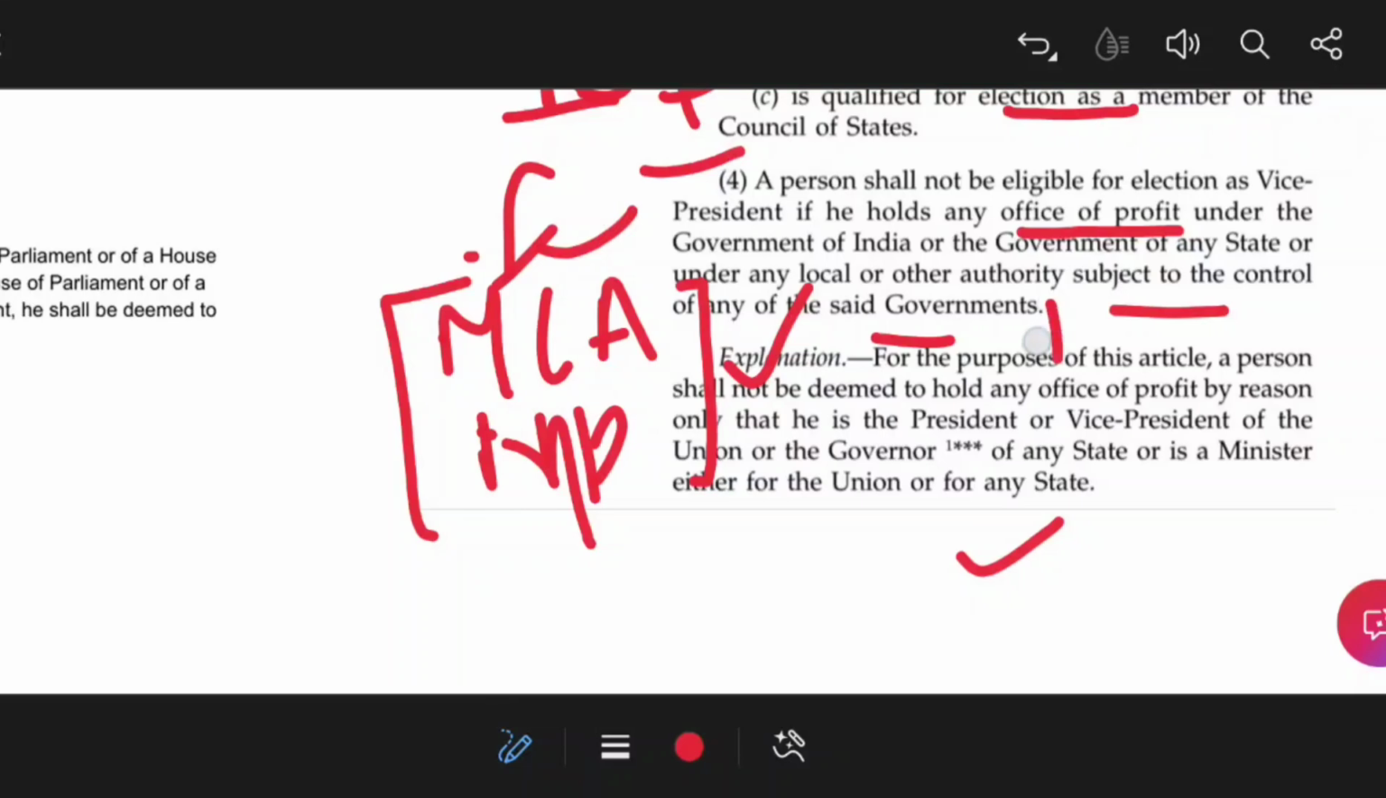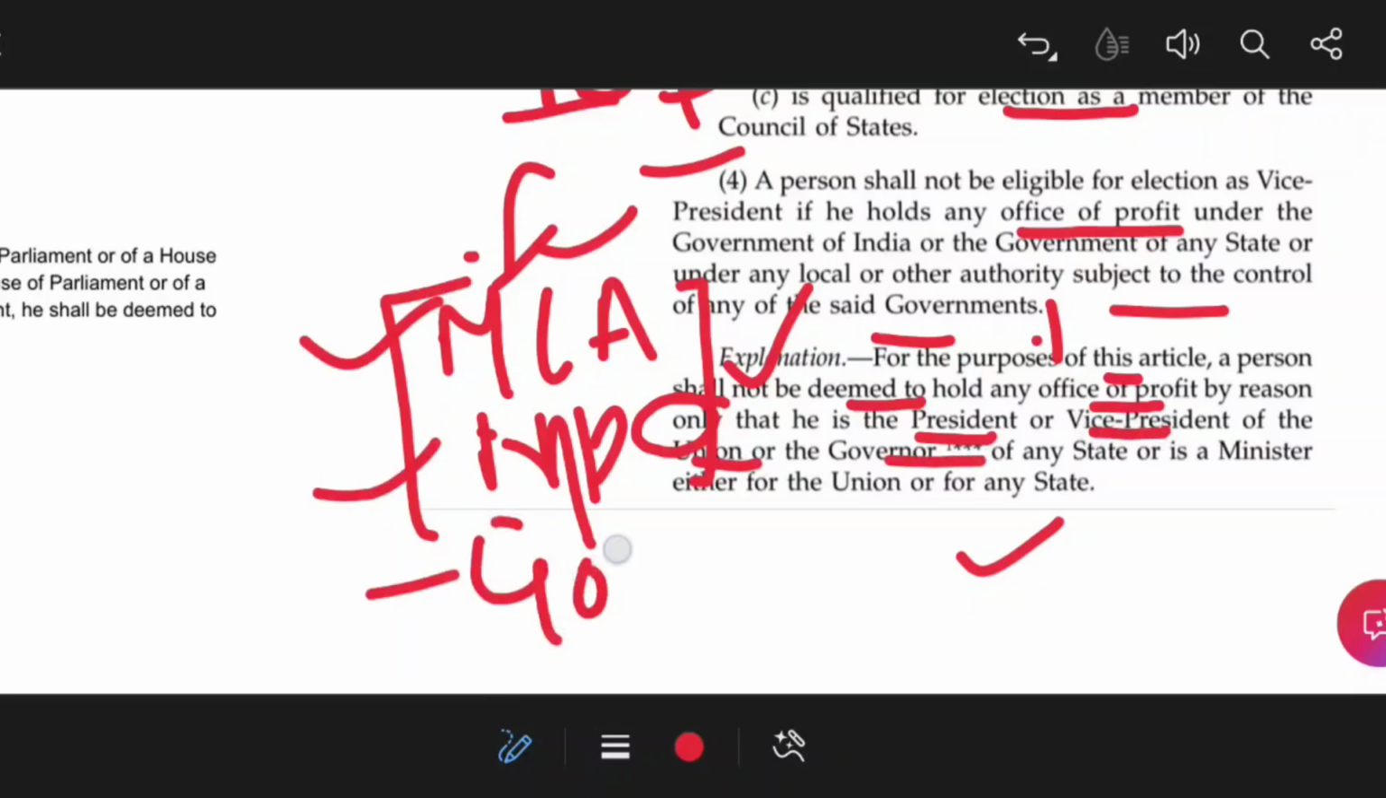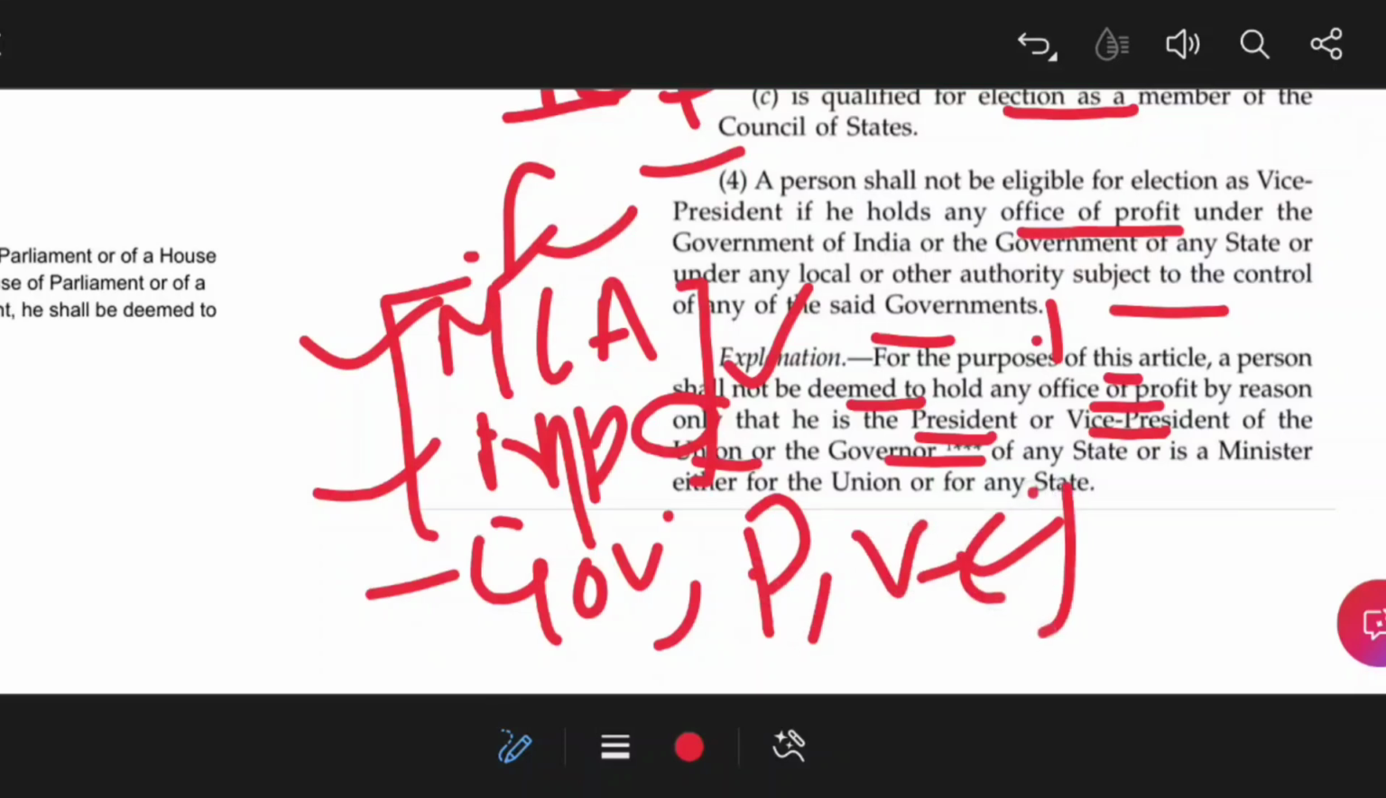Okay, for the purpose of this article, a person shall not be deemed to hold any office of profit by a region only that he is the president or vice president of the union or the governor. Even apart from MP, MLA, governor, president or sitting vice president, even they also can contest election for the post of the vice president, because these officers are not included in the office of profit.